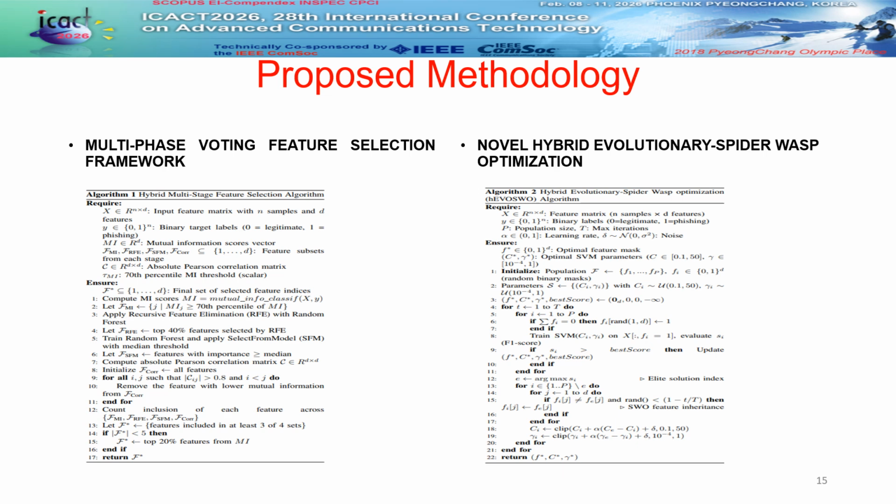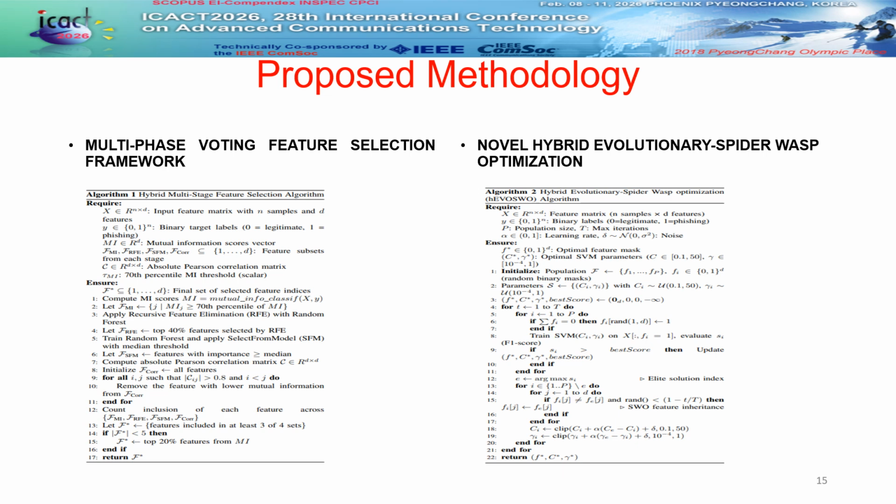Algorithm 1 on the left details our multi-stage feature selection. It shows our four-phase approach where features must survive M1 filtering, RFE, and SFM. By using a majority voting mechanism, we ensure that the final set F asterisk is highly discriminative and lean.